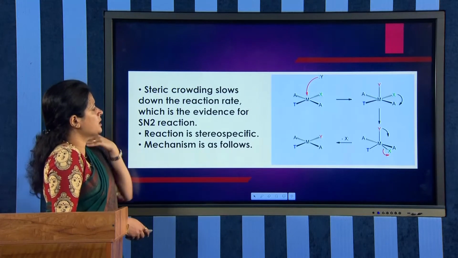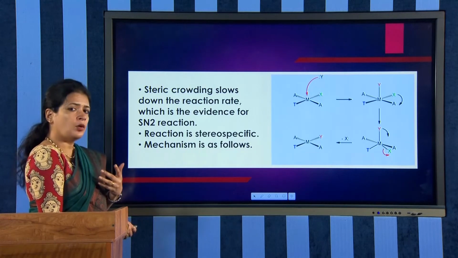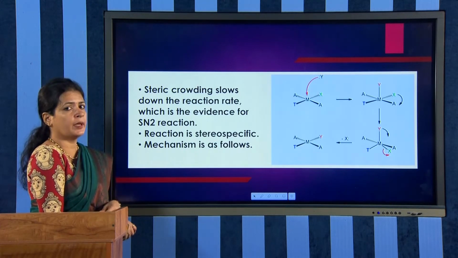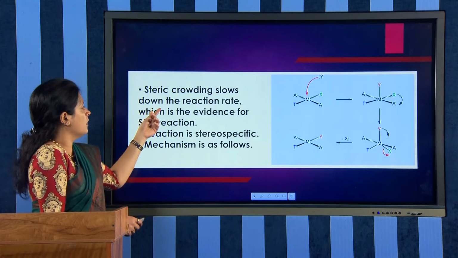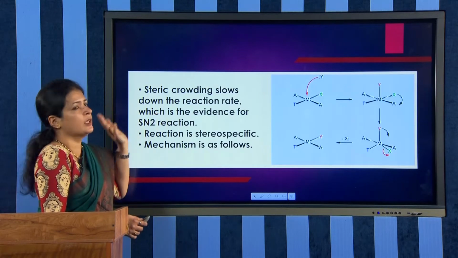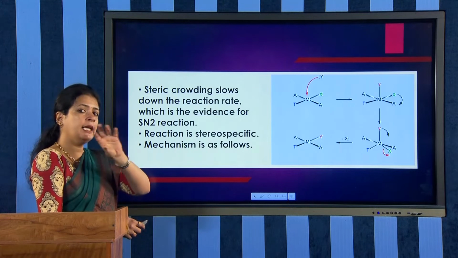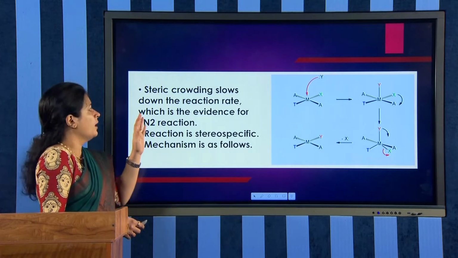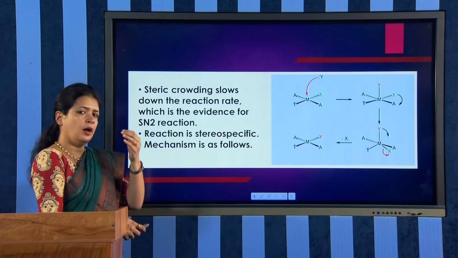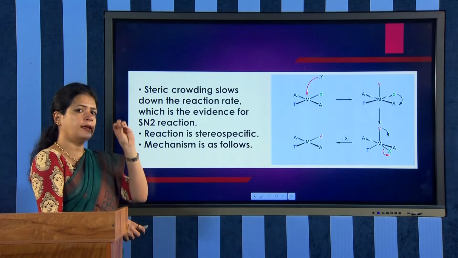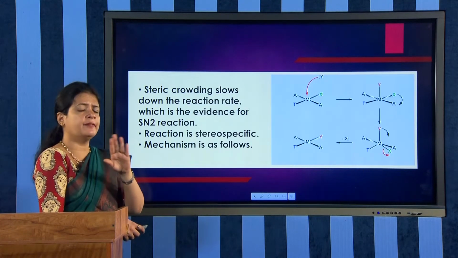Now, how do we know that square planar complexes follow the SN2 mechanism? There are evidences. Steric crowding slows down the reaction rate. If we have bulky ligands within the complex, then the substitution is very slow. Since bulky ligands are there, if an entering ligand is coming in, obviously the reaction is very difficult to happen.